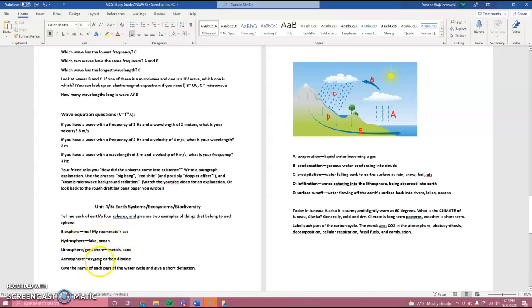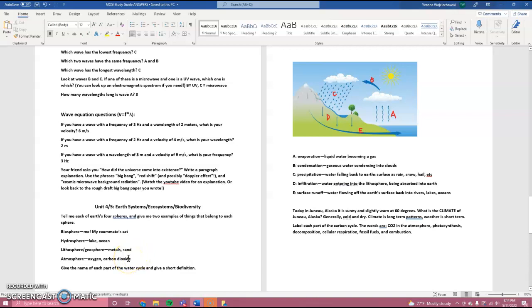Hydrosphere is all of the water on Earth. So that could be lakes, oceans, rivers, whatever, clouds even. Lithosphere/geosphere, that is all of the Earth material, rock, soil, whatever. So I said metals and sand. Those are also part of the lithosphere.